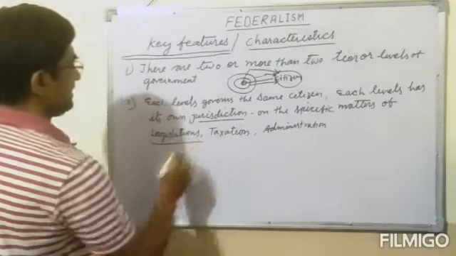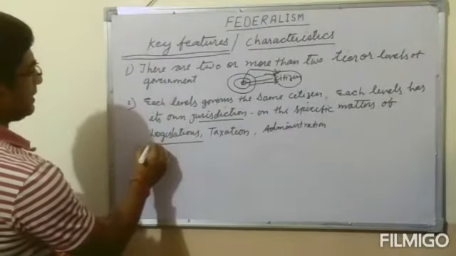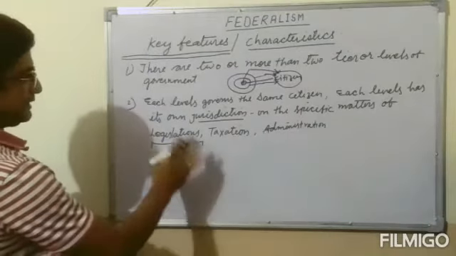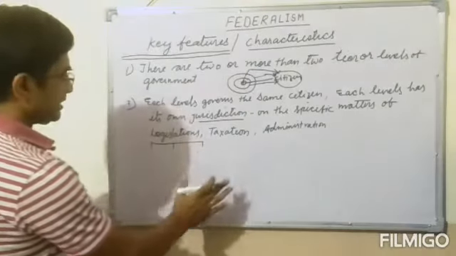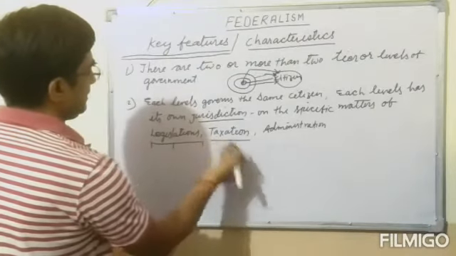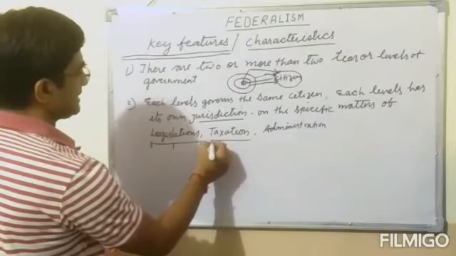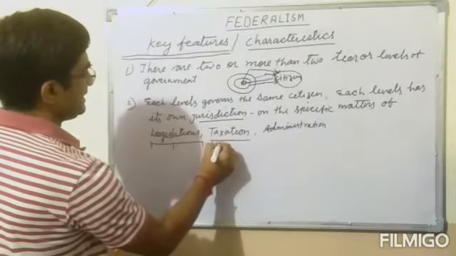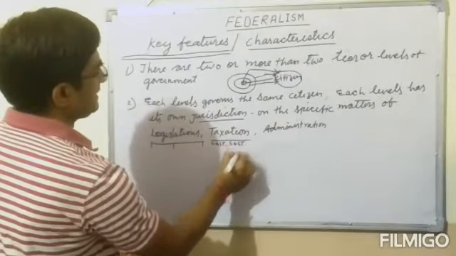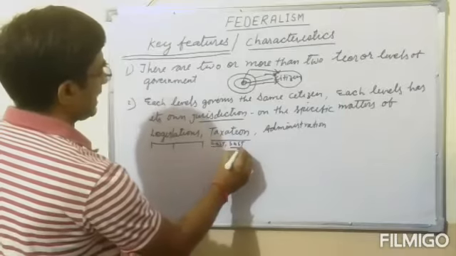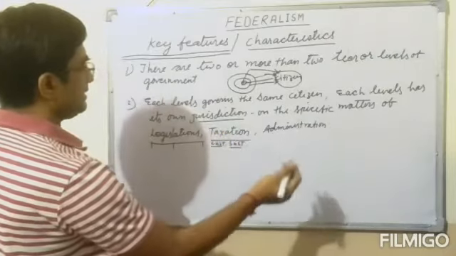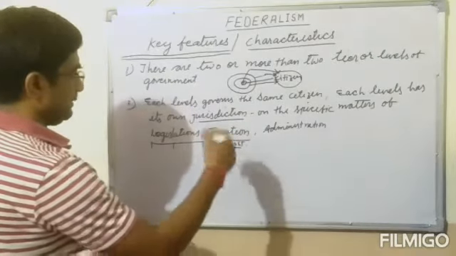Means there are 3 levels of government: parliament, state legislature, and the local self-government. Each level has its own legislature and its own taxation system. It can be understood better with the example of GST, such as CGST and SGST, the 2 types at the central level and state level, and both the central and state governments have their own power to impose the tax.